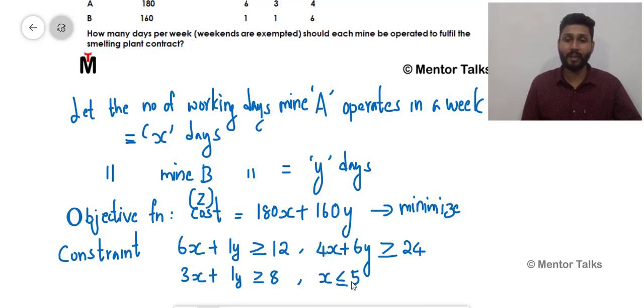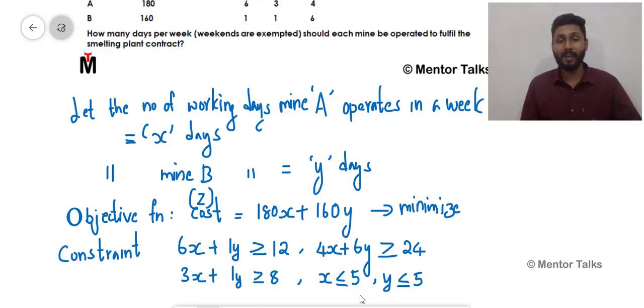That is, the number of working days of mine A should be either equal to 5 or less than 5. Similarly, the number of working days of mine B should be either equal to 5 or less than 5. So Y should be less than or equal to 5. So these are also our constraints. Don't skip them, because if you skip these two constraints, you're going to get a different answer. That's why I'm repeatedly saying read the question again and again. Again, this is not complete.